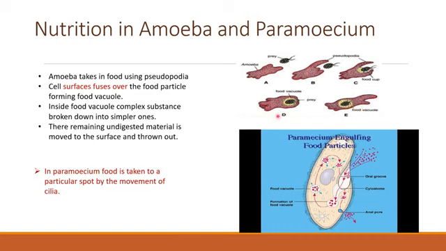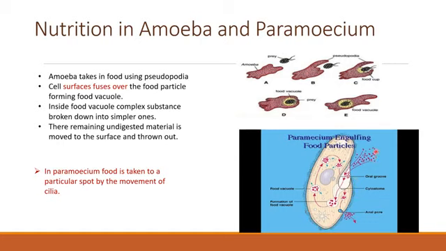Clear? And the next picture is about paramecium engulfing a food particle. In paramecium, food is taken to a particular spot by the movement of cilia. You can see there are so many cilia, and we know that paramecium also moves with the help of these cilia.